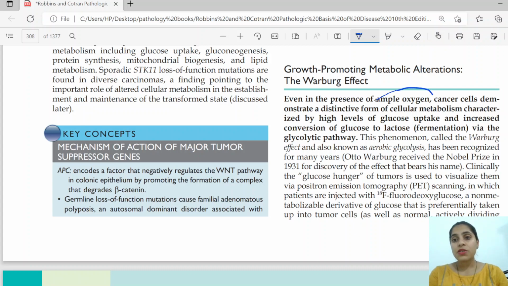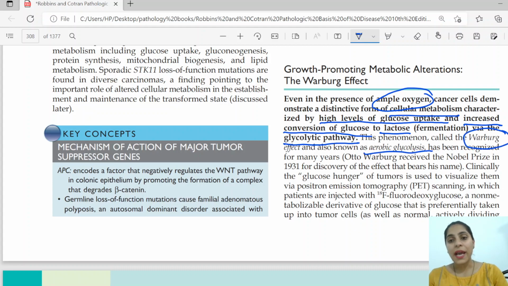So, even in the presence of ample oxygen, the cellular metabolism of the tumor cell is characterized by a high level of glucose uptake and increased conversion of glucose to lactate. So there is fermentation, causing conversion of glucose to lactate by the glycolytic pathway. This phenomenon is known as the Warburg effect, or aerobic glycolysis. It was explained for the first time by Otto Warburg, who won the Nobel Prize in 1931 for this discovery.